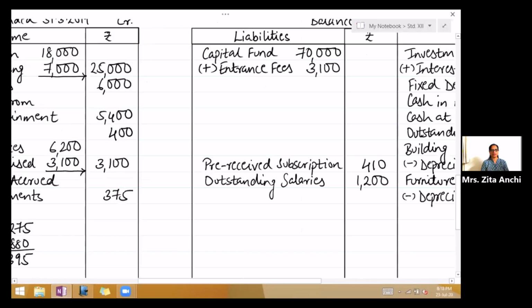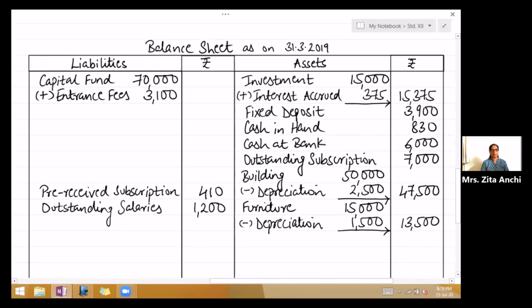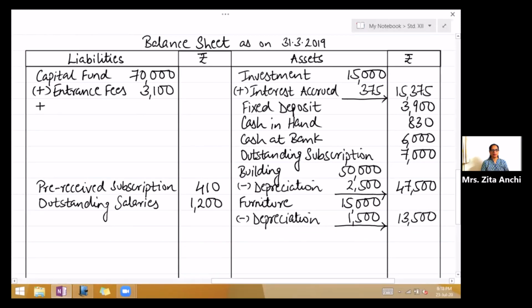Now this surplus you will add it to capital fund. So come to the balance sheet. Below capital fund, write add surplus 19,395. Now add the 3, take it to the outer column. So outer column total 92,495.